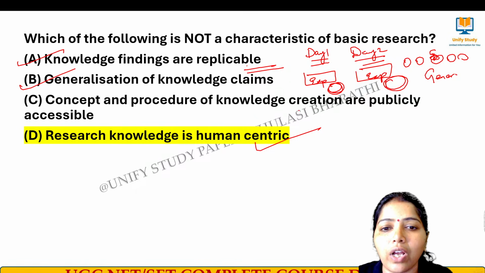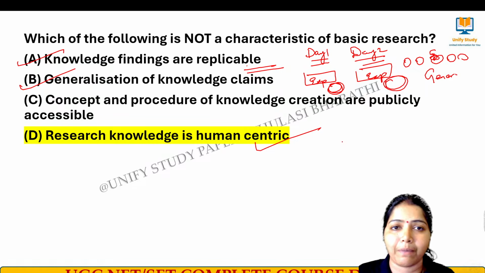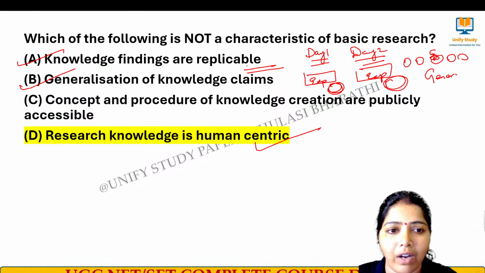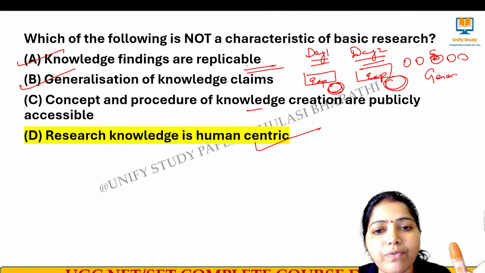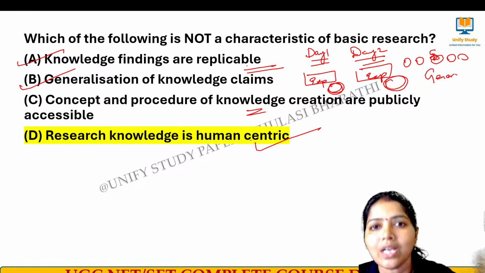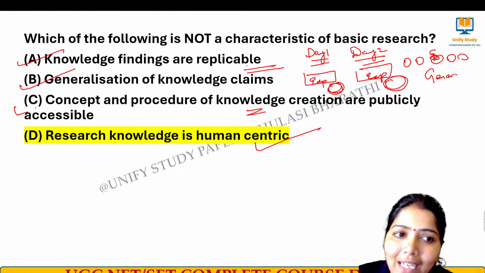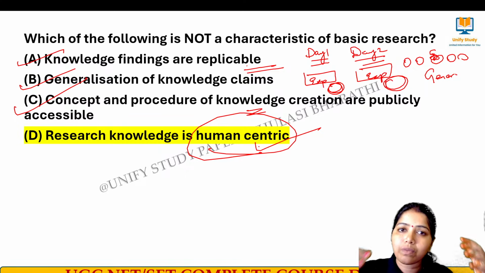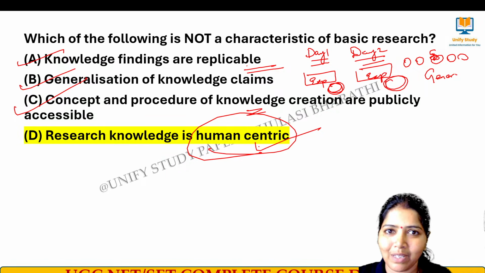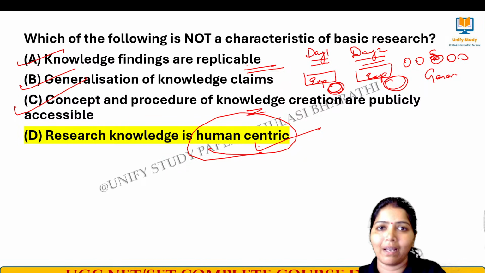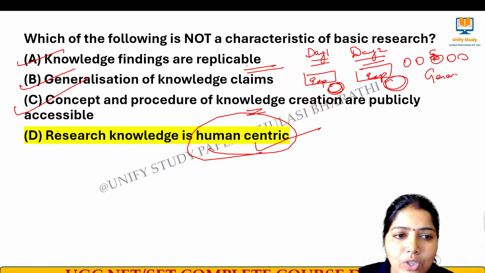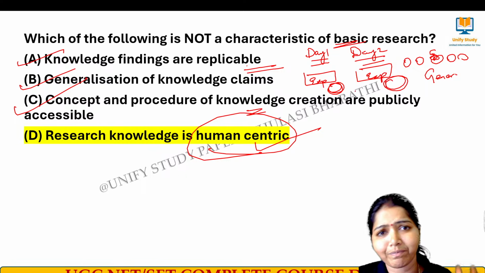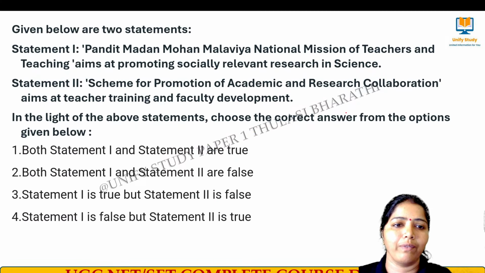Concept and procedure of knowledge creation are publicly accessible. Research is not meant for one person. It should be given to everyone. So whatever the concept and the procedure of knowledge created through research, it should be publicly accessible. That is also a characteristic of research. Research knowledge is human centric. It is not meant to be human centric. It is scientifically proven. It is not about me or other people. It is all about scientific nature. So research knowledge being human centric is not a characteristic of basic research, which should be scientifically proven. Next question.